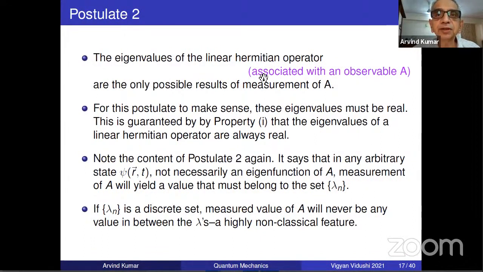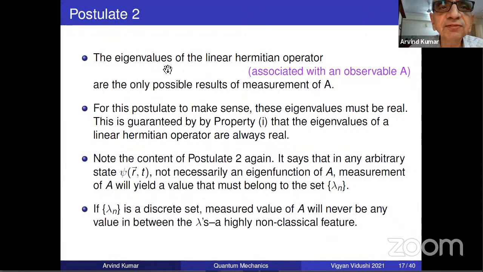And so you can make a postulate, but if it is inconsistent or something absurd right in the beginning, then your theory is not good. I mean, the theory has to be rejected. What you say must make mathematical sense. But we just proved that linear Hermitian operators' eigenvalues are real. So at least you can't say this postulate is wrong.